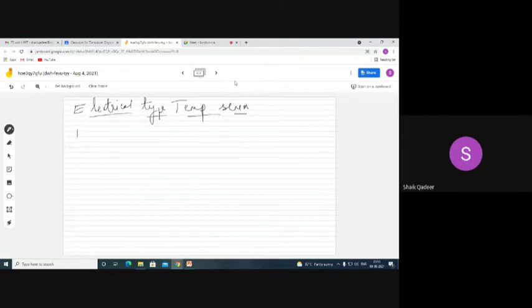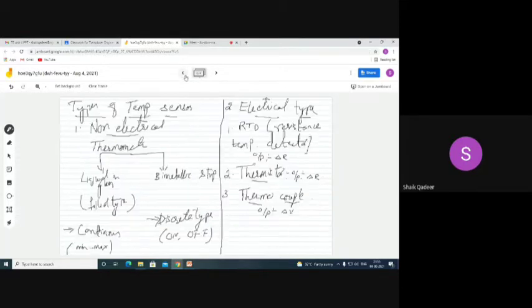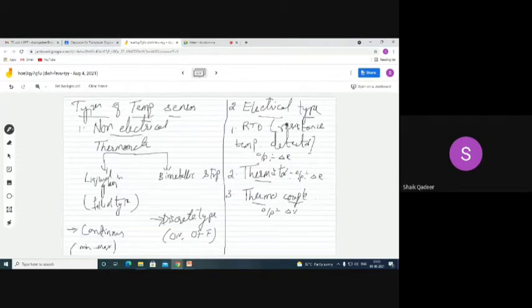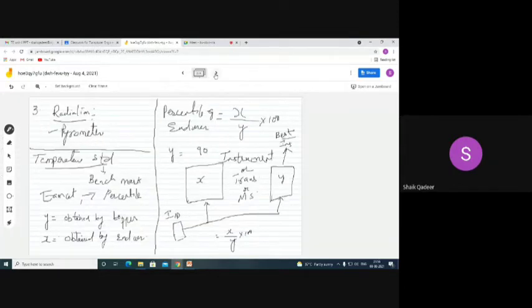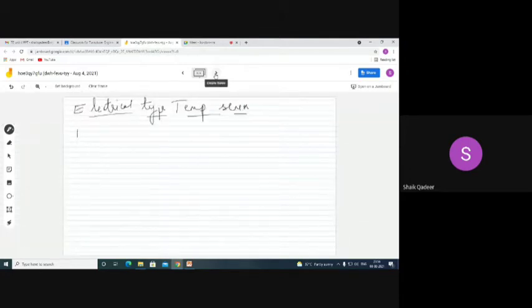Already I discussed this. You see it is available over here. Under electrical type, these are the three different things we need to discuss. One is RTD, second one thermistor, third one thermocouple. Now I am starting with the first one, RTD.